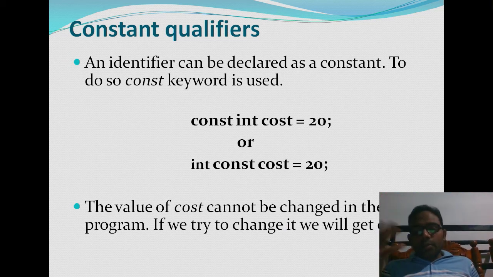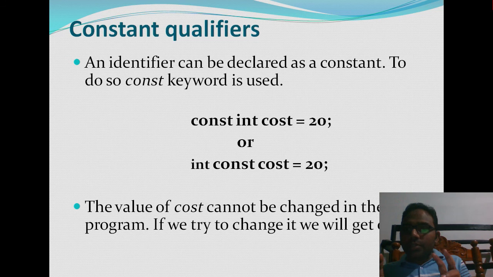Here, 20 can be seen as a whole, as a single value. Don't concentrate on this example. Suppose I have 10, it is called an integer constant. If I have 10.5, then 10.5 is called a float constant. If you have the alphabet A in single quotes, then A is called a character constant. If some text, like Ali, is in double quotes, then it is called a string constant.